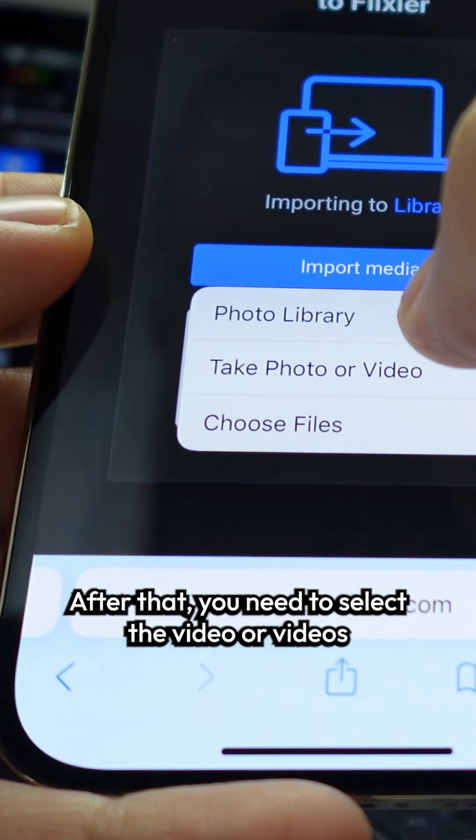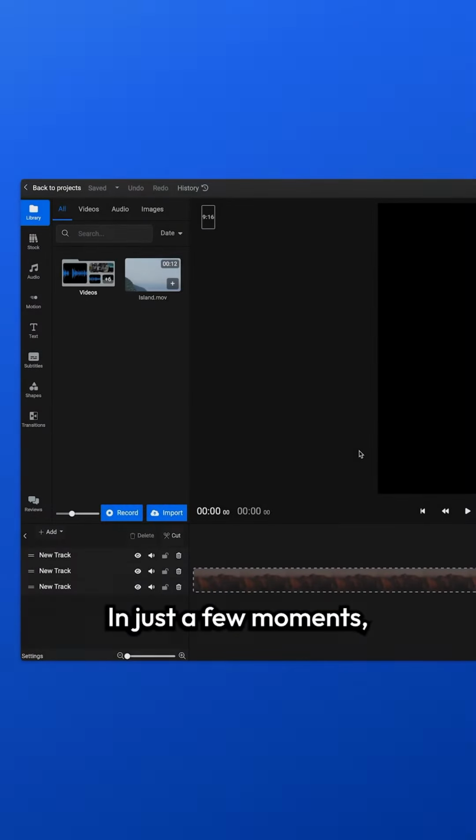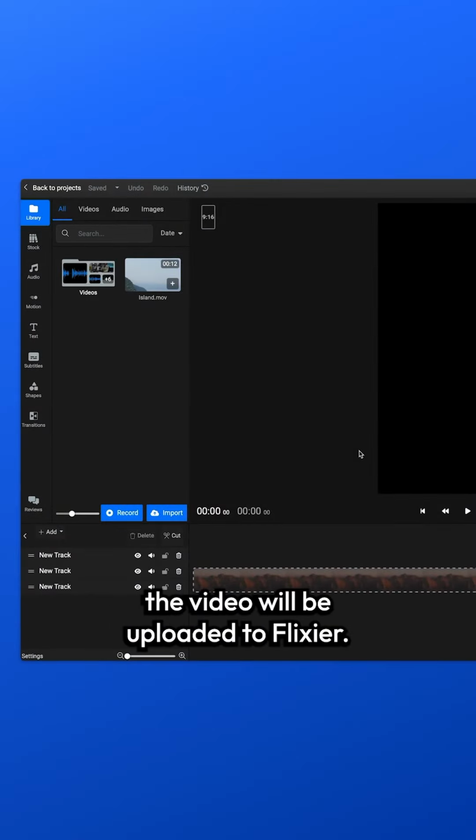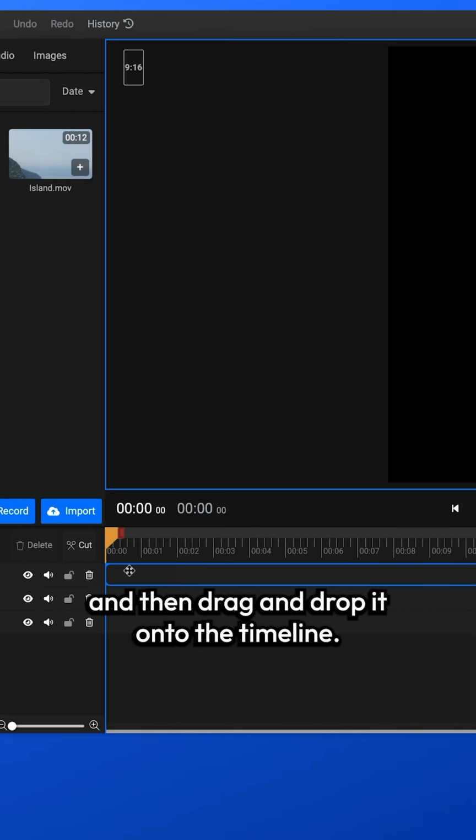After that, you need to select the video or videos that you want to extract the audio file from. In just a few moments, the video will be uploaded to Flixier. Next, you'll need to select the uploaded video and then drag and drop it onto the timeline.